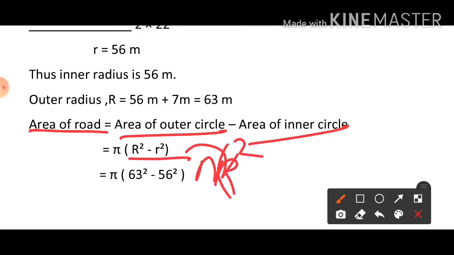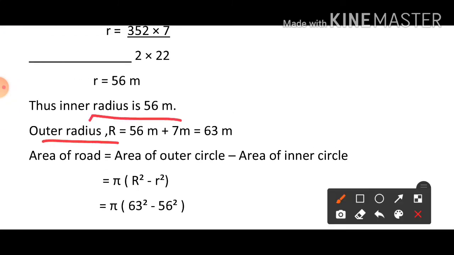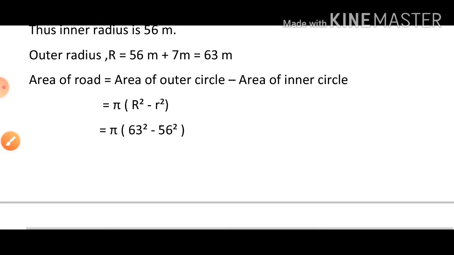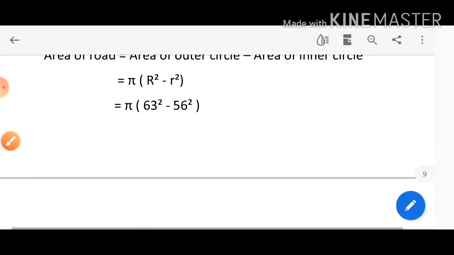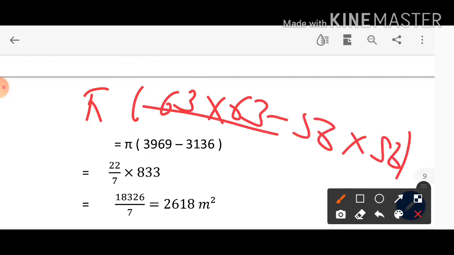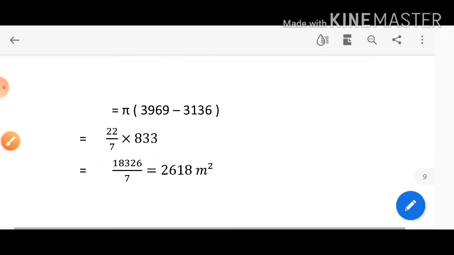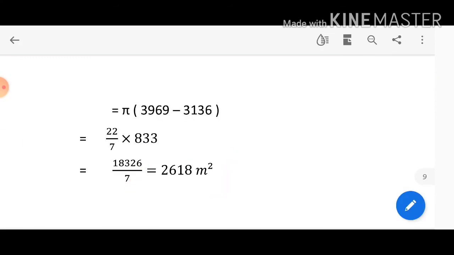So pi R square minus pi r square. Capital R is the outer radius, small r is the inner radius. So R value is 63 and r is 56. So 63 square minus 56 square. Now multiply pi, 63 multiply 63 minus 56 multiply 56. So 63 into 63 is 3969, and 56 multiply 56 is 3136. Now subtract these two and put the value of pi, it will be 833. And if we solve this equation, you will get the answer as 2618 meter square, which is the area of that road.